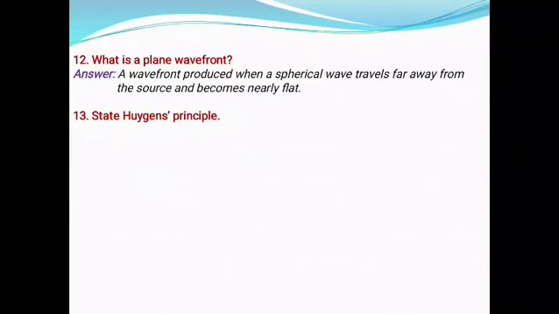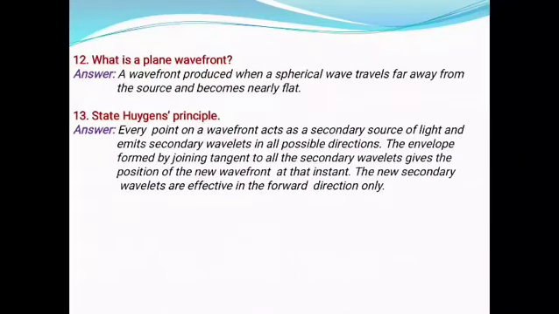State Huygens principle. Answer, every point on a wavefront acts as a secondary source of light and emits secondary wavelets in all possible directions. The envelope formed by joining tangents to all the secondary wavelets gives the position of the new wavefront at that instant. The new secondary wavelets are effective in the forward direction only.